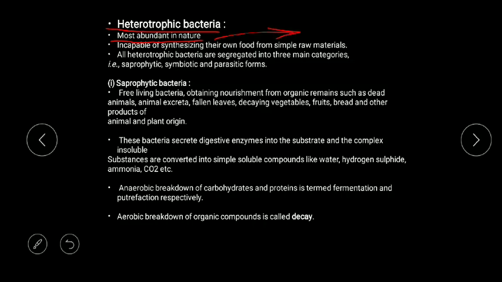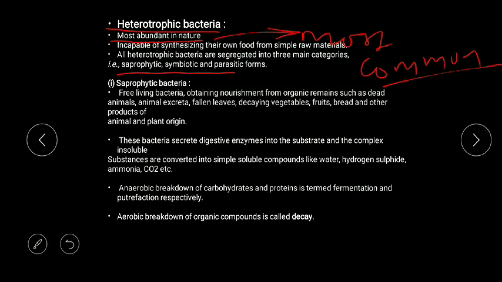but they are most abundant. They are most abundant in nature. Okay. So they are most common. Which bacteria are most common? If you find this type of question, then we remember that heterotrophic bacteria are most common. They are of three types: saprophytes, symbionts, and parasitic forms.